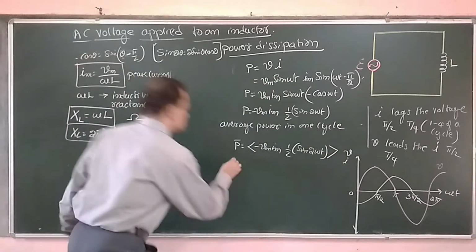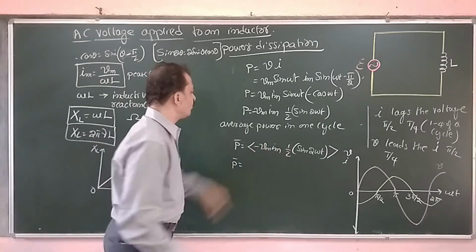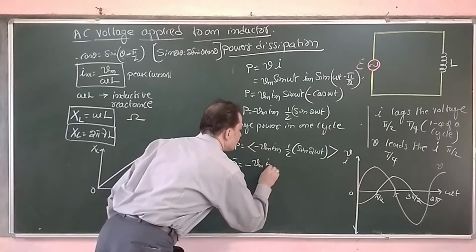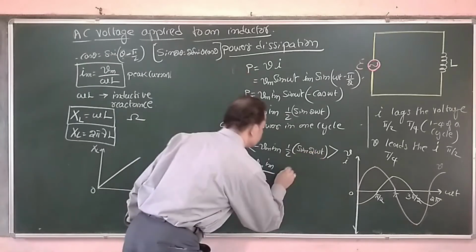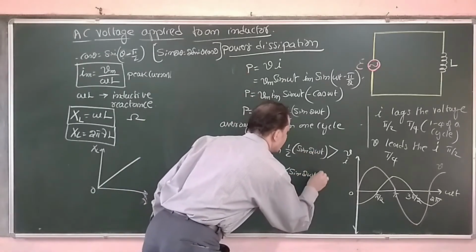So P bar is equal to minus Vm Im by 2, which is constant here. The only variable is sin 2 omega t.